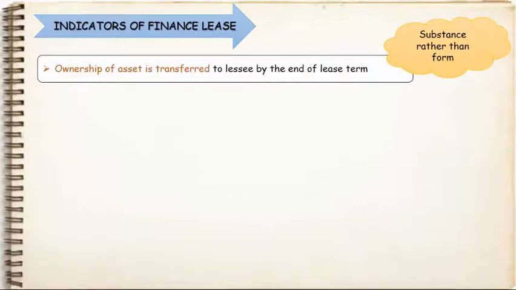1. Ownership of the asset is transferred to lessee at the end of lease term. In the lease agreement, there will be a clause stating the title of the asset will be transferred to lessee after the end of lease contract. The transfer of ownership at the end of lease term is automatic without any additional payment to lessee. The best example is hire purchase. In case of hire purchase, ownership is automatically transferred after last installment is paid.